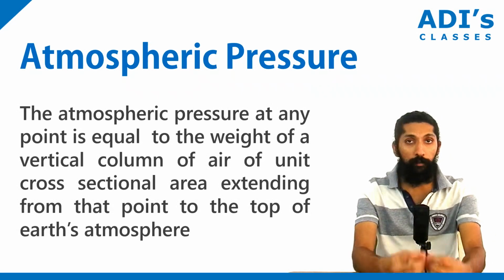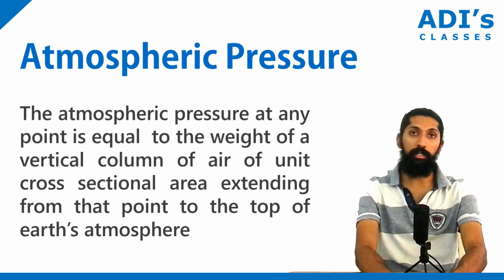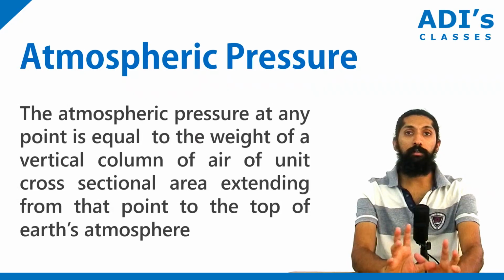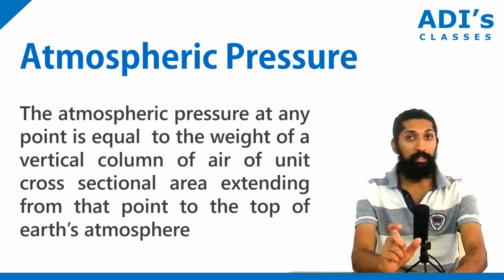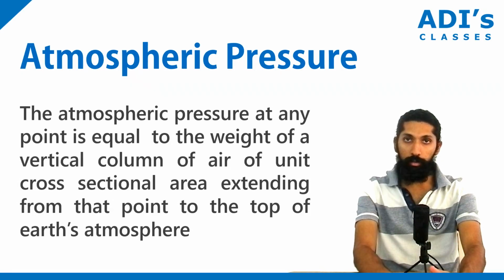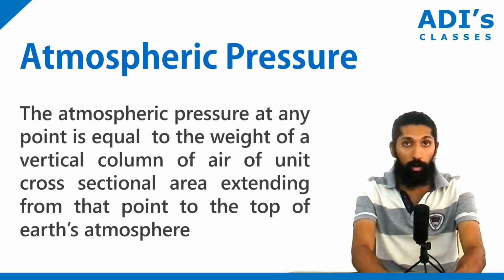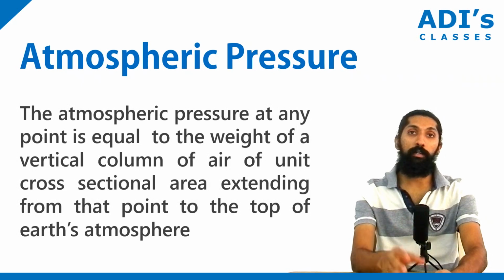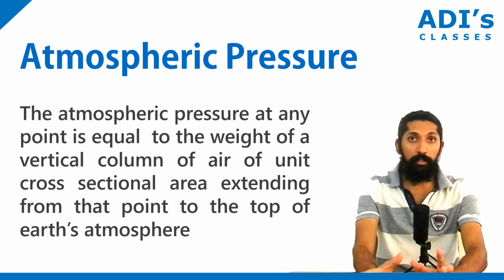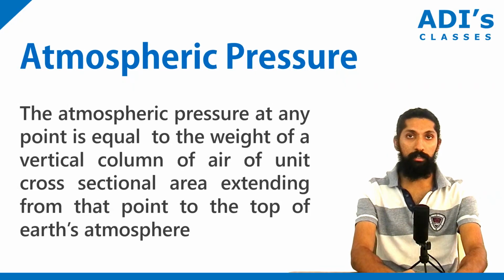But let's try to define atmospheric pressure. Imagine you have a vertical column, a huge glass column. It has unit cross-sectional area. This unit cross-sectional area vertical column goes from the point up to the top of the atmosphere. Whatever the weight of the column is, that is called atmospheric pressure. Understood? That is what we call atmospheric pressure.